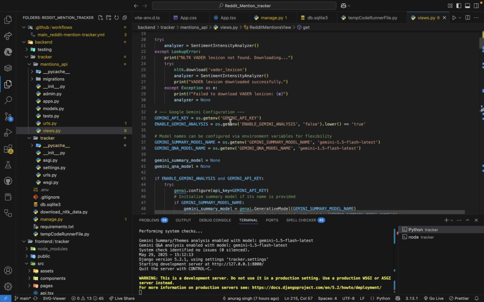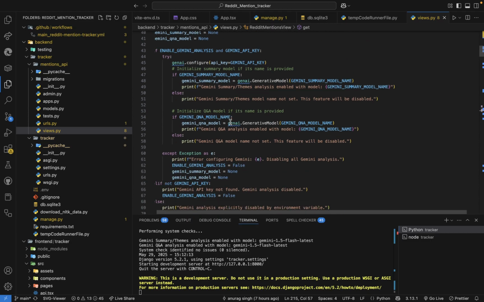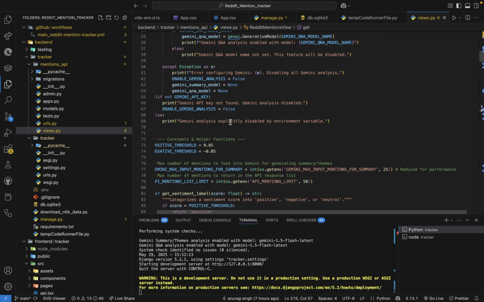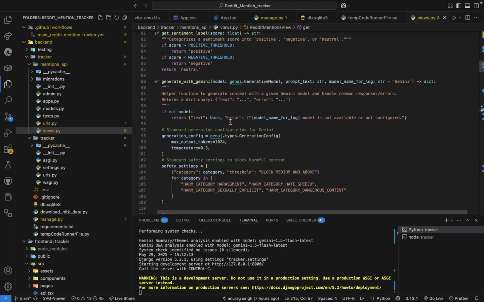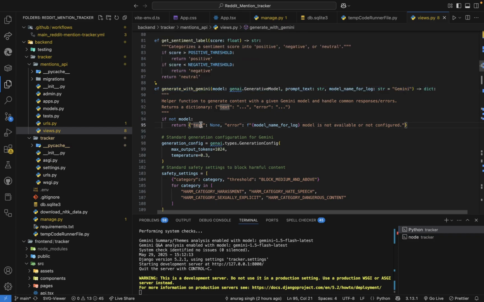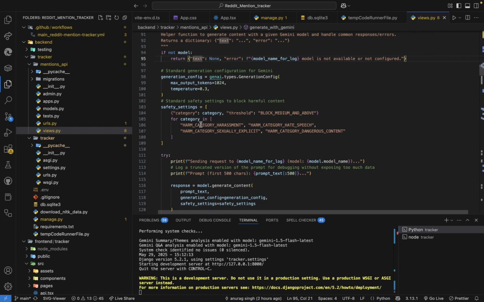And for the sentiment analysis, I have used the NLTK VADER library. It's great for social media text and gives us positive, neutral, and negative scores for each mention. For the LLM integration, I have used the Gemini API, and by default it is Gemini 1.5 Flash latest.